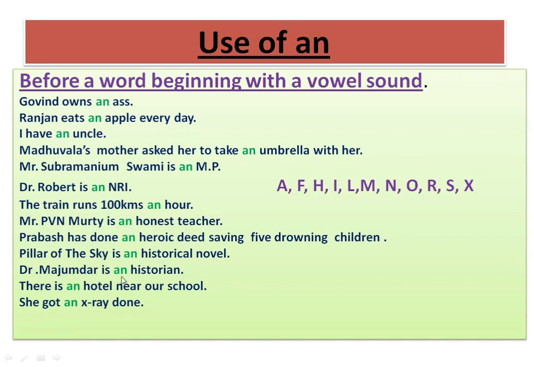Dr. Majumdar is an historian. Mr. Majumdar is an historian. Here H is silent, therefore it produces the vowel sound. So the word historian begins with the i sound, therefore we use the indefinite article an. Is there an hotel near our school? Here hotel, if you think that the H is silent in the word hotel, then you use an.